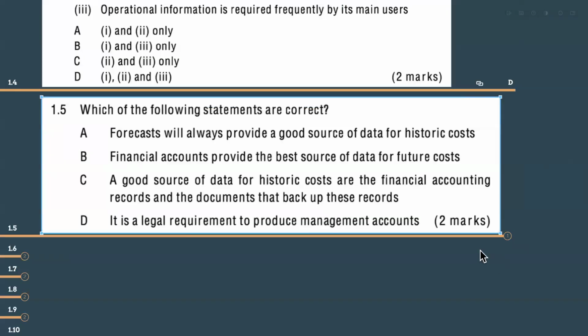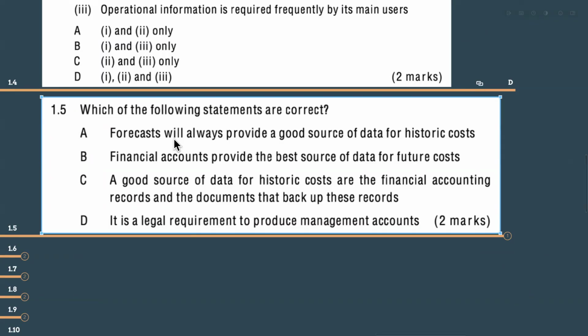What is your answer? Subhashini is choosing C as an answer, right? Shahida also C. Fazmi C. Let's see. Forecast. Forecast means what, guys?